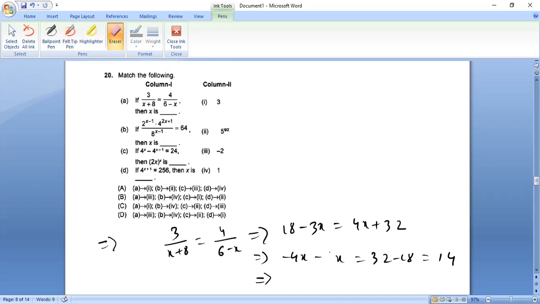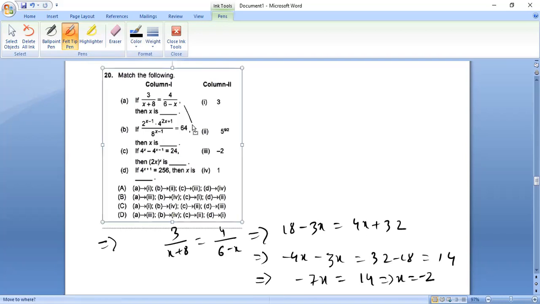So minus 7x becomes 14, which implies x becomes minus 2. So this one is this.